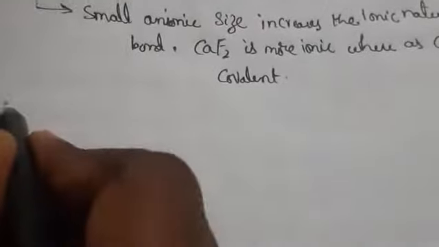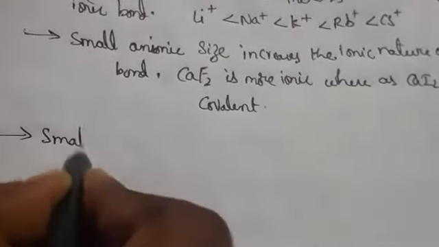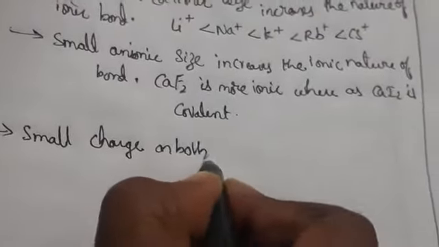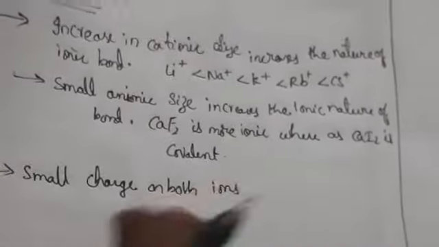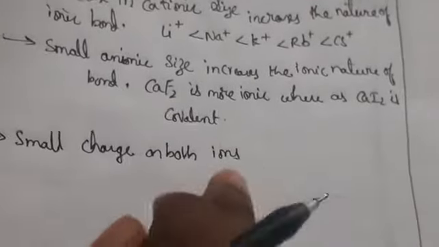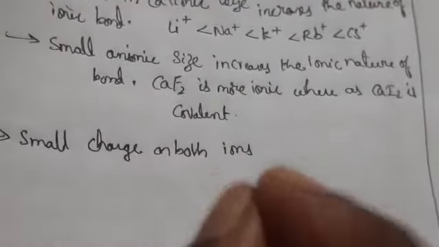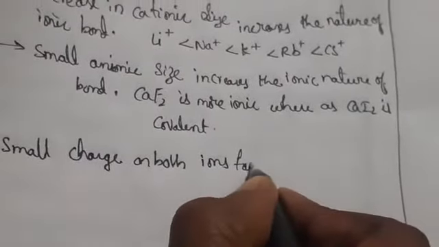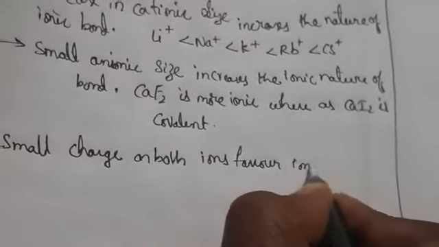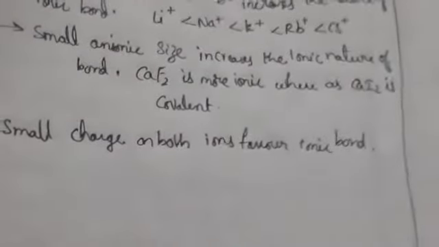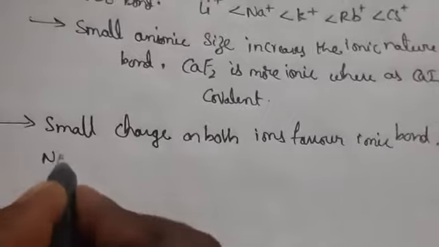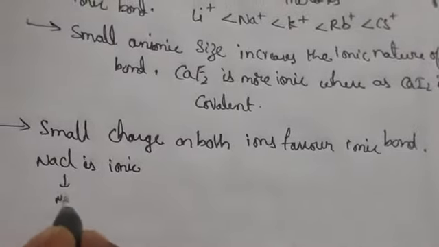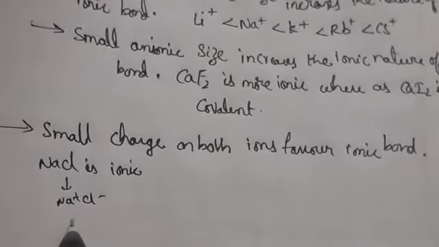Coming to the next one, small charge on both ions. If you are taking anion and cation, and both ions have very small charge, a small positive and a small negative, it will give an ionic bond. So NaCl is ionic. Na can form Na+ and Cl-. That's why we are saying this is ionic.